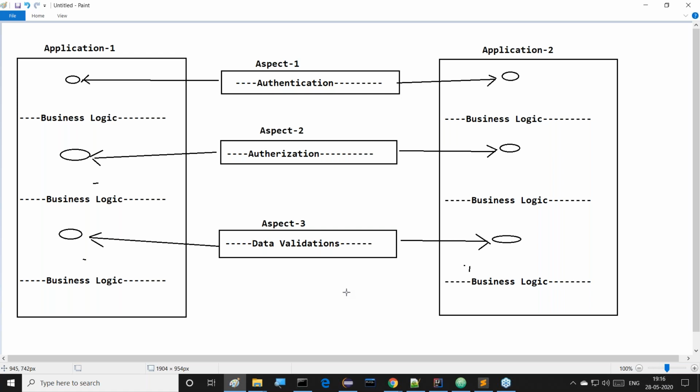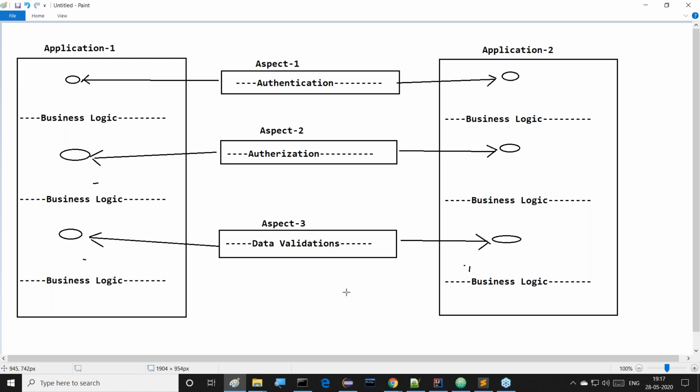The answer is very simple. In object orientation, what is the programming style? We are able to combine both the services and the business logic. That combination we follow in object orientation. But in aspect orientation, what are we doing? Services we are separating from business logic.